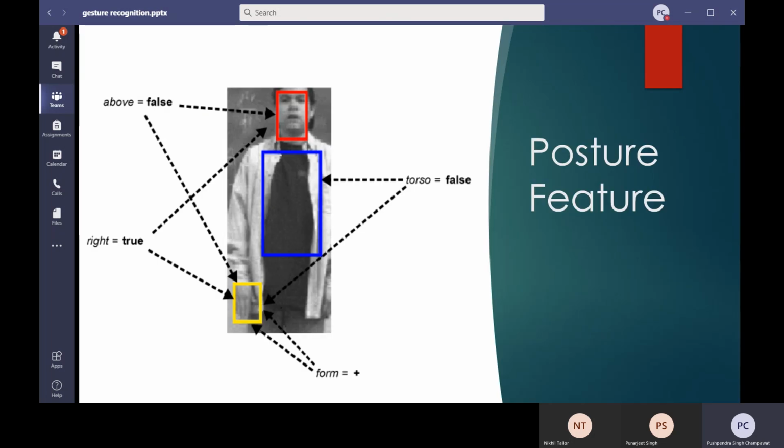So let's come to the posture feature. Let's take a sample image. In this image, we have above face, a hand, and a torso. So our model can detect all these things simultaneously. However, the main focus here will be the spatial differences between all the 3 objects. Like how far the hand is from the torso, or whether the distance between our hand and face is always the same or different, or whether both of them have the same y coordinate or a different y coordinate.